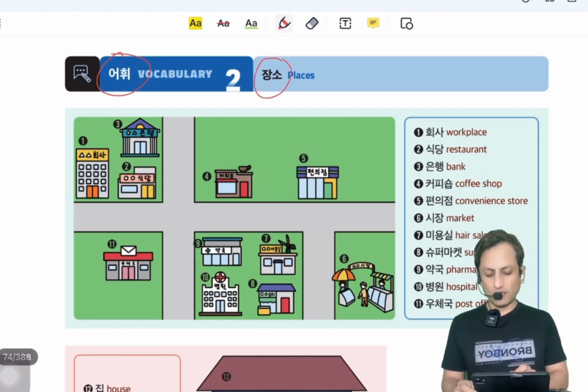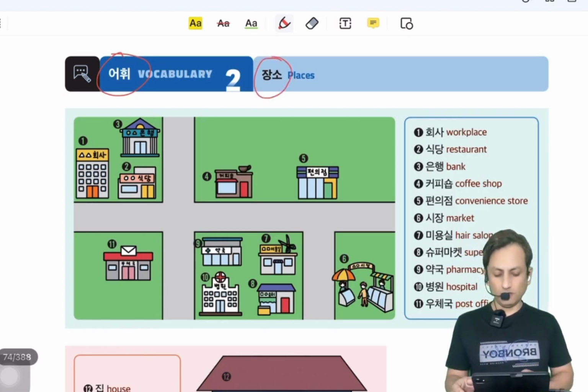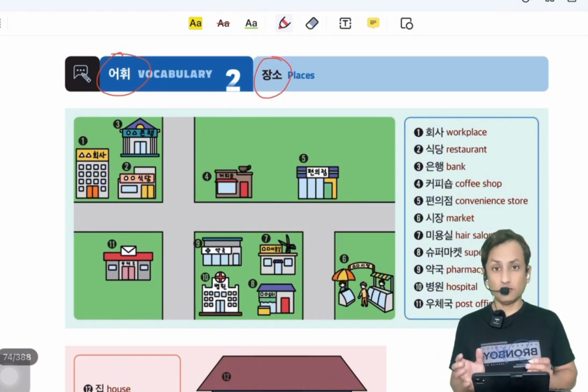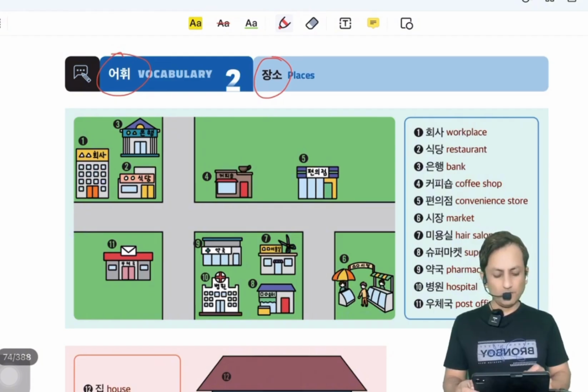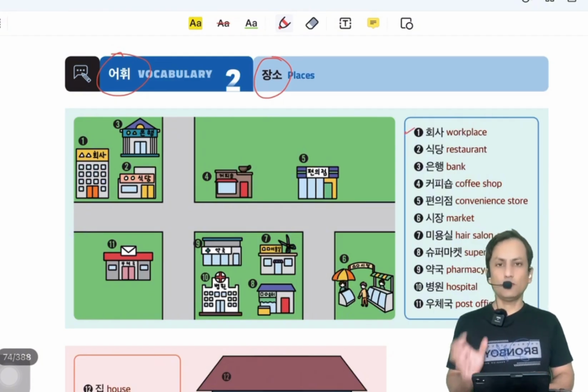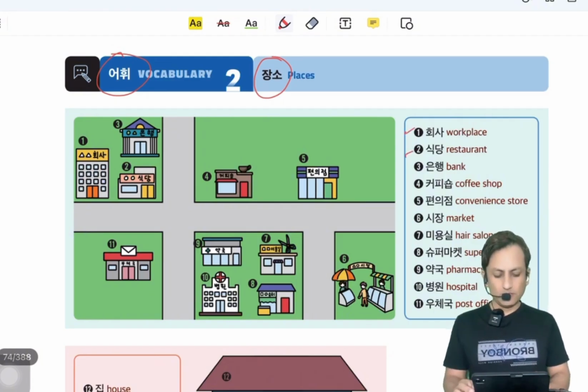Now our number 2. This is about 장소. 장소 is places. Now there are some places and the names are given on the side. So 회사 is your company, workplace. 식당 is a restaurant. 은행, bank.